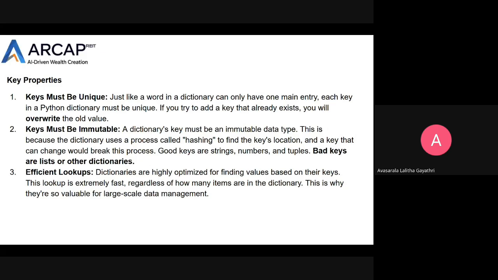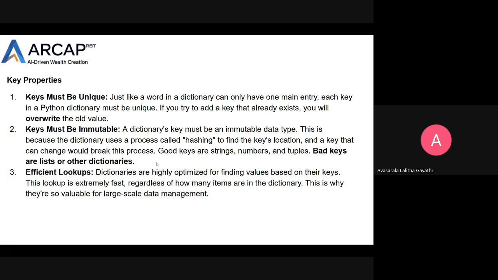Keys must be unique. In a dictionary, keys are immutable. So we can't change or modify or update anything with the keys. Just like a word in a dictionary can have only one main entry, each key in a Python dictionary must be unique. As I said, we can't modify or update any of the keys in the dictionary. If you try to add a key that already exists, you will override the old value. And keys must be immutable.